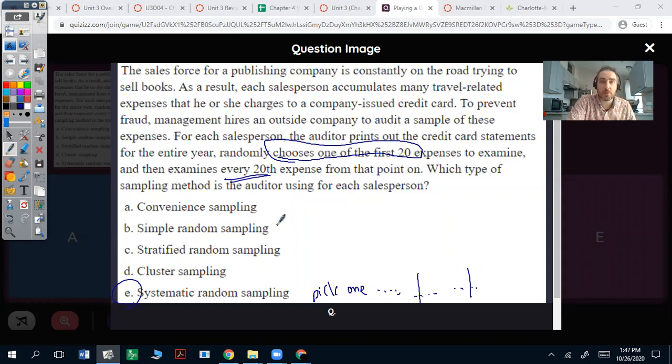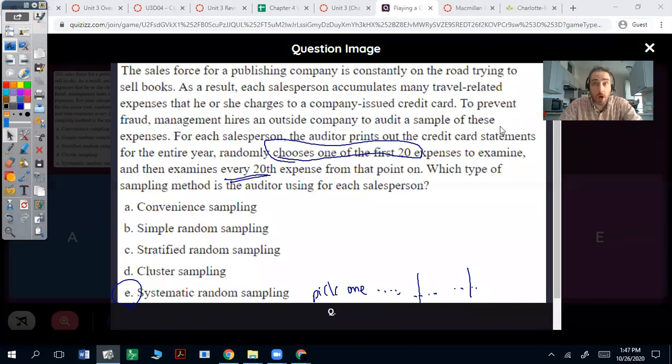Simple random sample, that's when you get everybody from a hat or computer program and you select a certain amount based off the random number. Stratified is when you get groups that are together, and then you sample from each type of group that have similar characteristics. And then a cluster is when you randomly sample an area and sample the people around it. Systematic is you pick one, you count every certain amount.